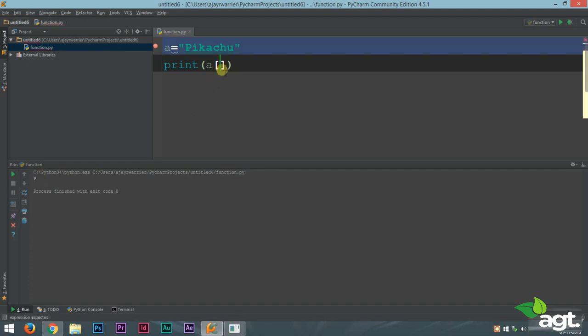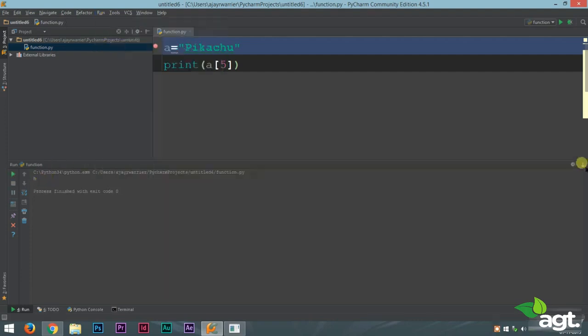Now in case we change this 0 to 1, let's run this again. We get I. That means our second character or second letter. Now if you want the 5th character or the 5th letter to print, just put 5 inside the square brackets after a.